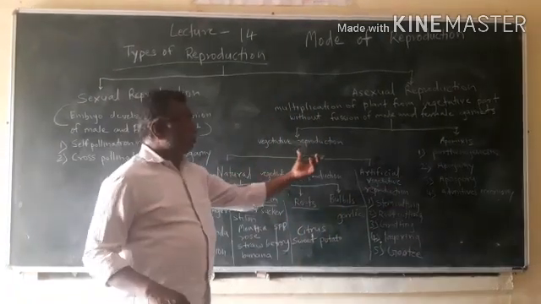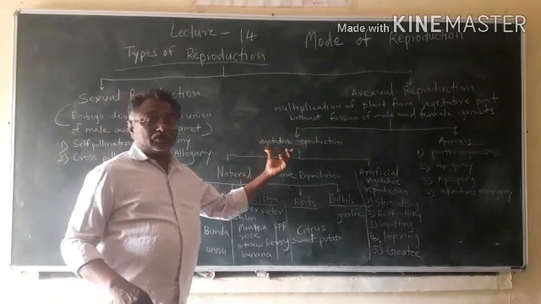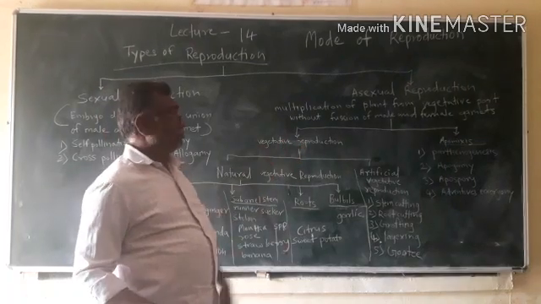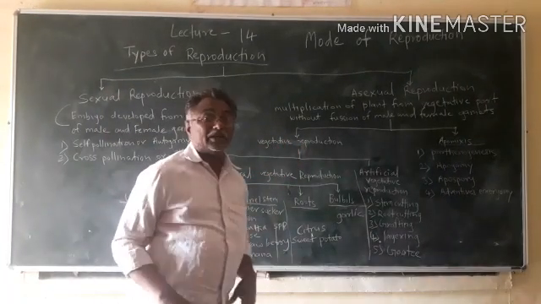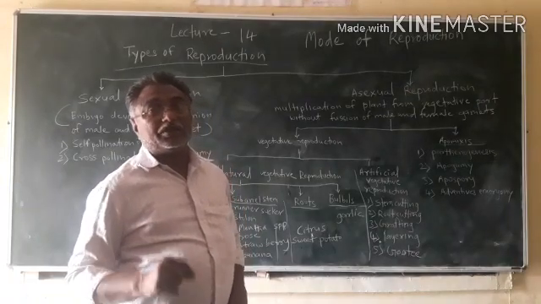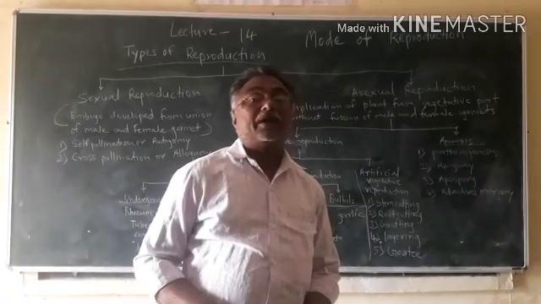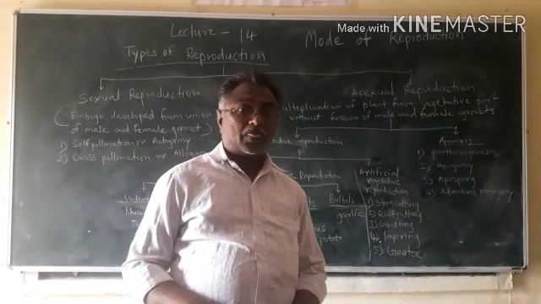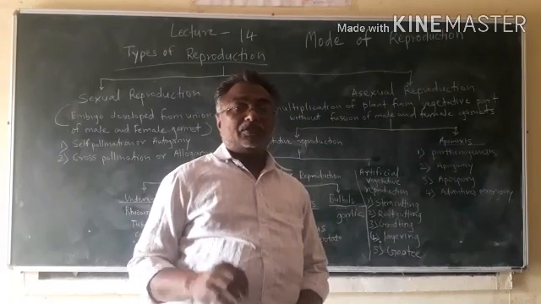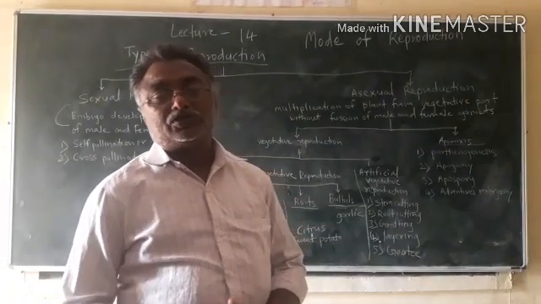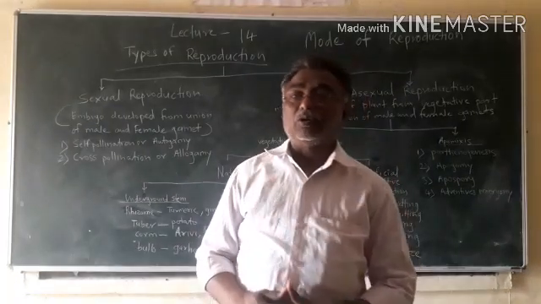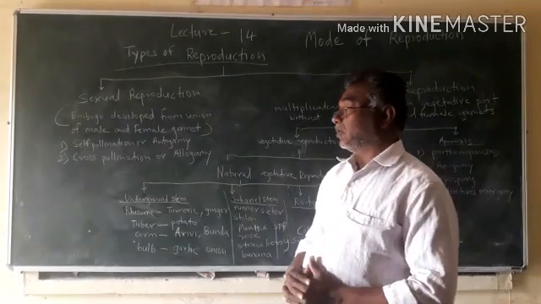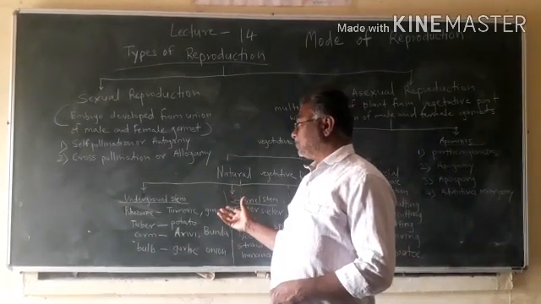Here in vegetative reproduction, parts of plant are used for the reproduction. So vegetative reproduction again is divided into two types, natural vegetative reproduction and artificial vegetative reproduction. In natural vegetative reproduction, reproduction occurs naturally from the vegetative parts of the plant.